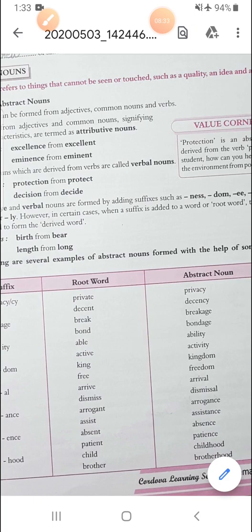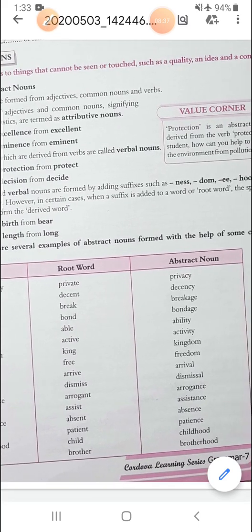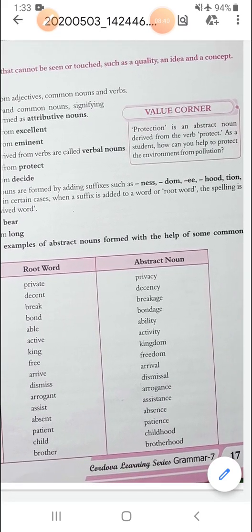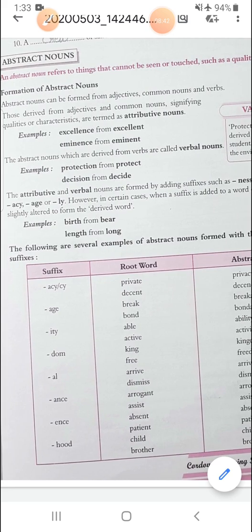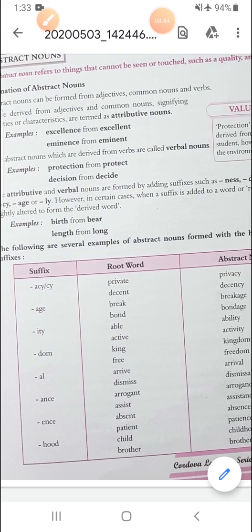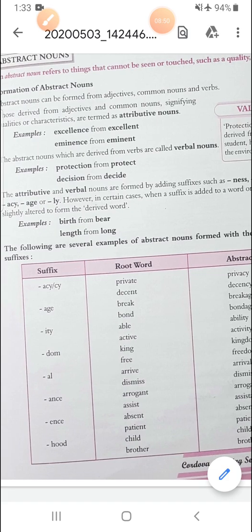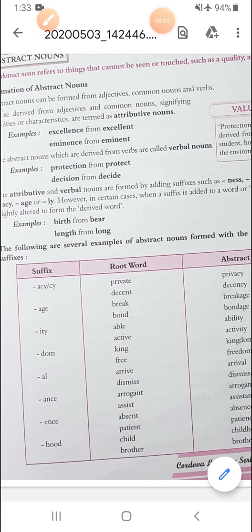So the opposite of suffix is prefix. If we add certain words like ness, dom, ce, hood, tion, cy, age, we can form abstract nouns.